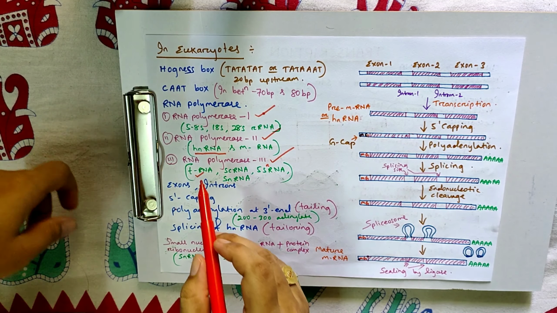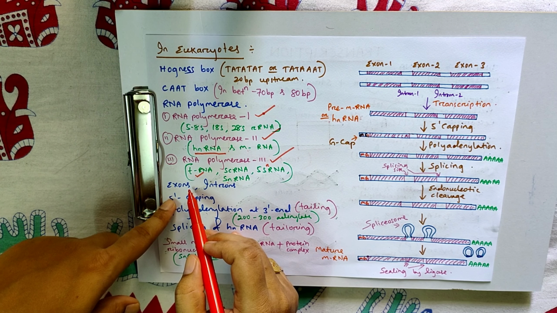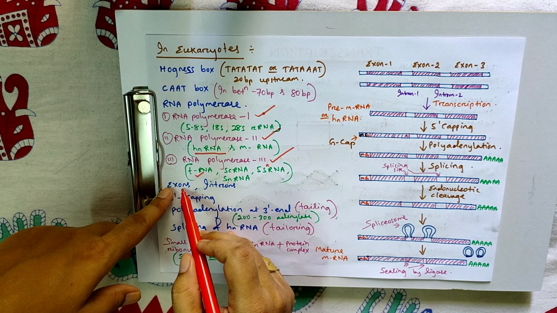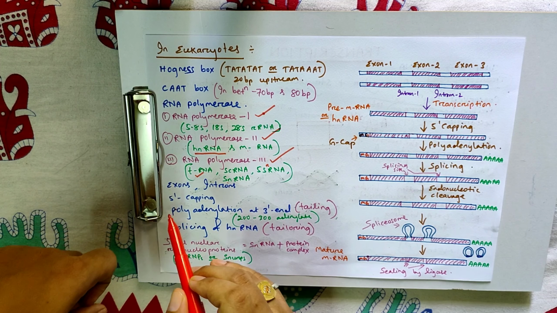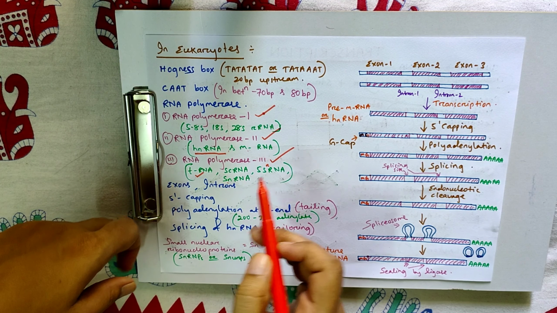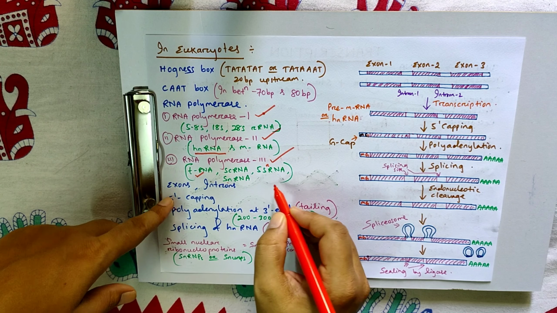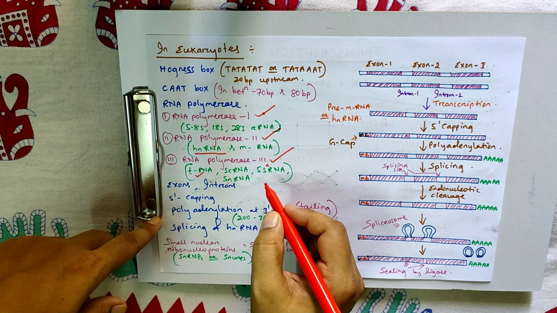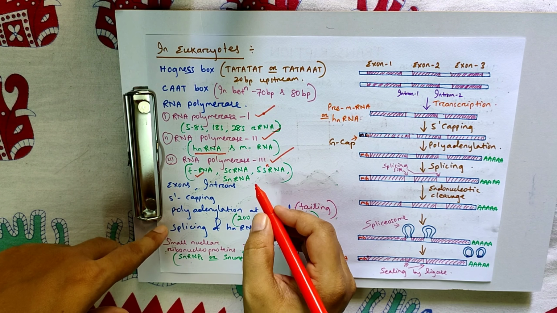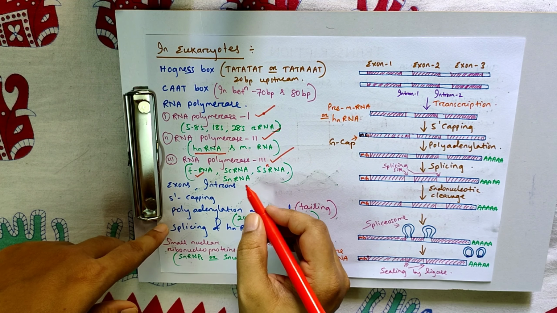Besides that, after transcription, exons and introns are there in the RNA. So that RNA is called hnRNA. That hnRNA undergoes processing and produces mature RNA.